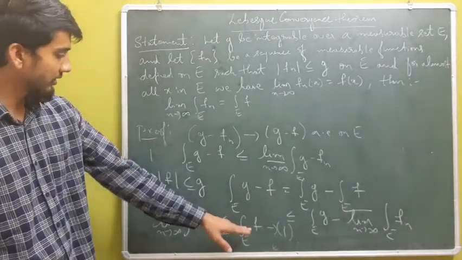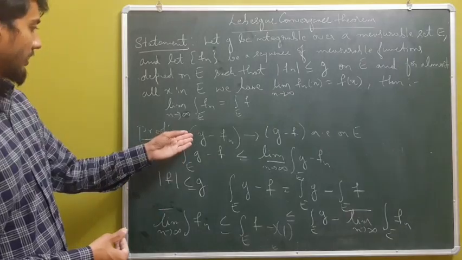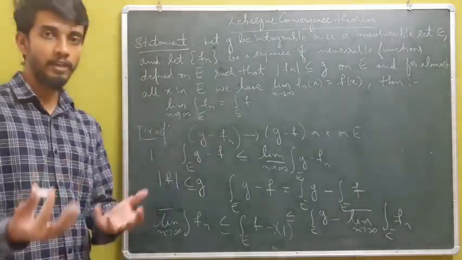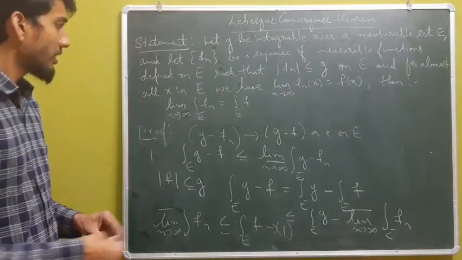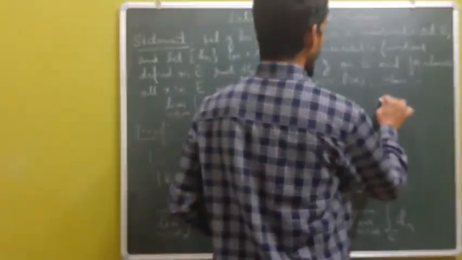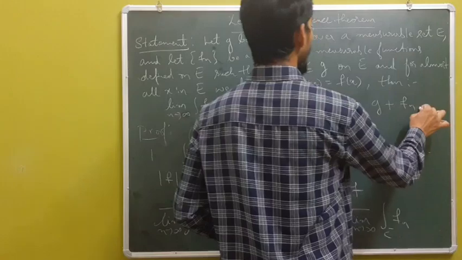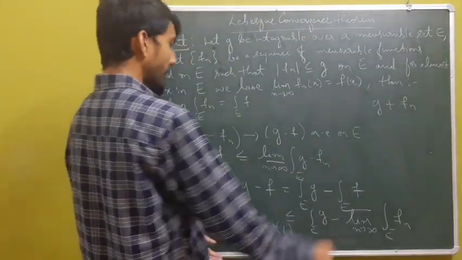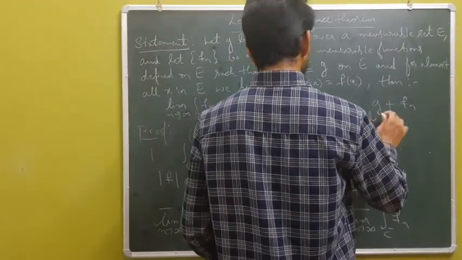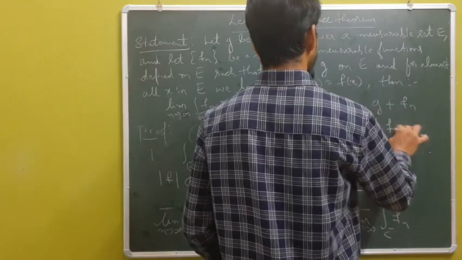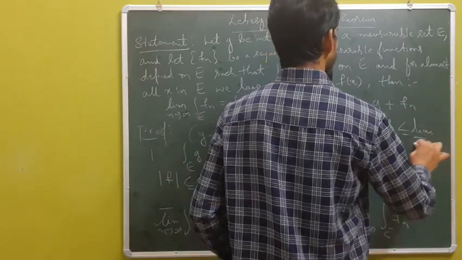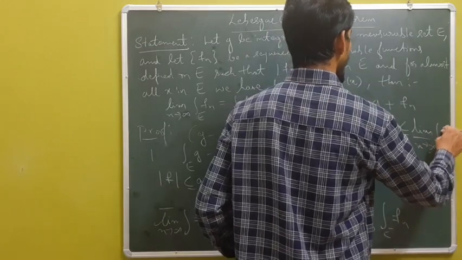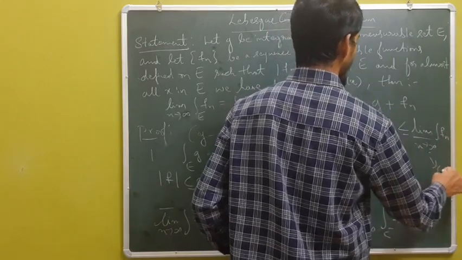We got this inequality by taking g minus fn as a non-negative measurable function. In a similar fashion, if we consider the function g plus fn, we will arrive at the integral of f over E being less than or equal to the limit inferior of the integral of fn.